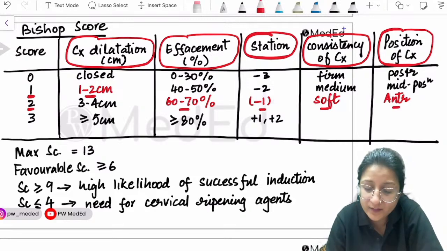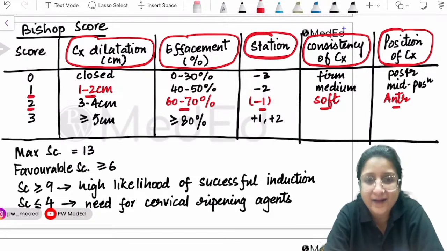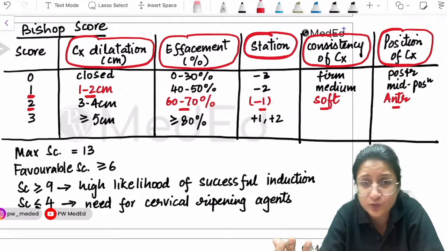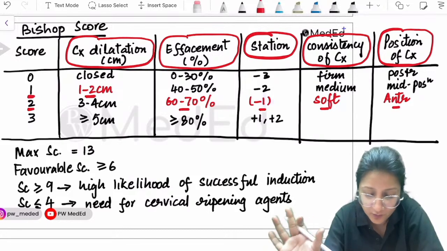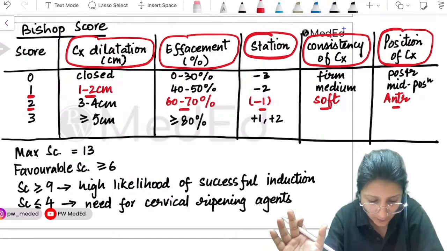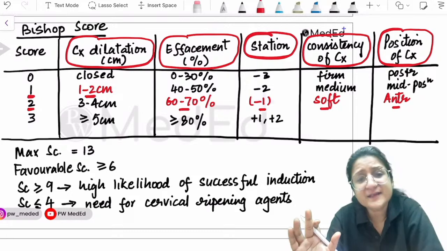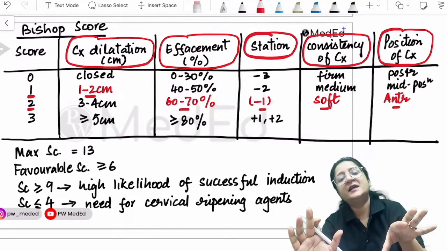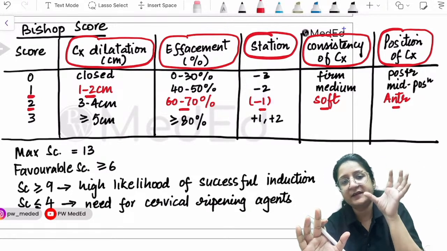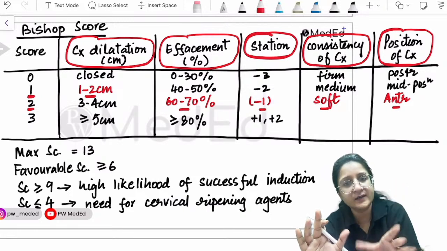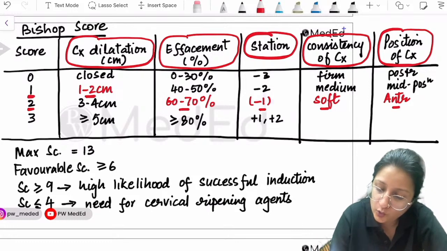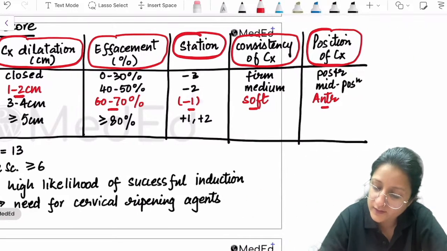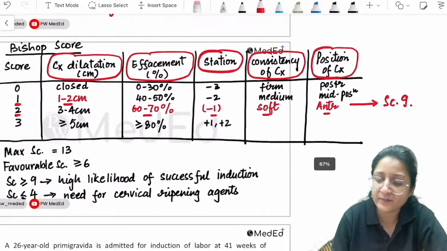This is my way of remembering the Bishop score, as even I can't mug up this entire table. I remember a PV finding: 1 to 2 centimeters dilatation, 60-70% effaced, station -1, soft anterior cervix. All this is 1, 2, 2, 2, 2. The total score for this red finding is 9. That is how I remember.